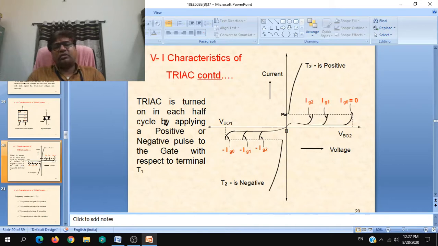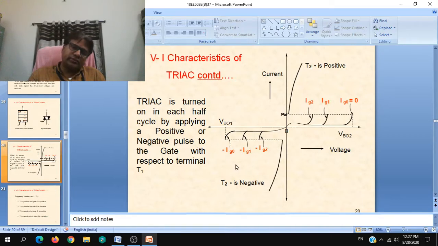So triac is turned on in each half cycle, that is positive and negative half cycle. First quadrant for positive and third quadrant for negative, obviously, when a single phase supply is connected across it. In each half cycle, by applying a positive or negative pulse to the gate with respect to terminal T1. So for this operation, positive gate pulse is applied between gate and T1.